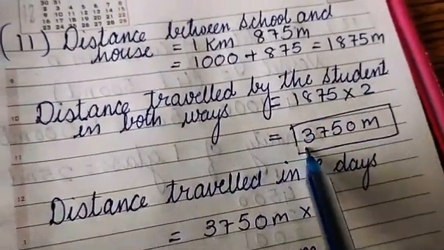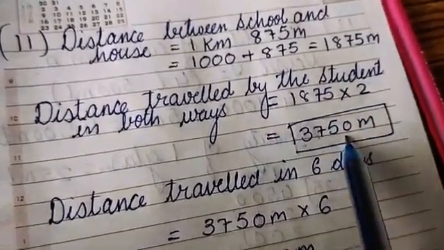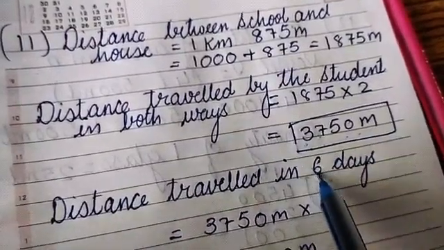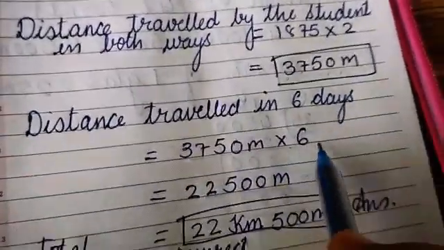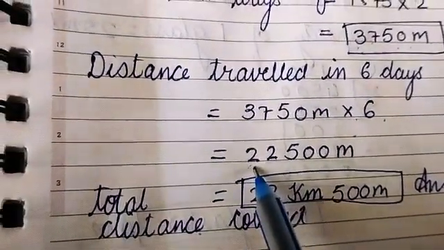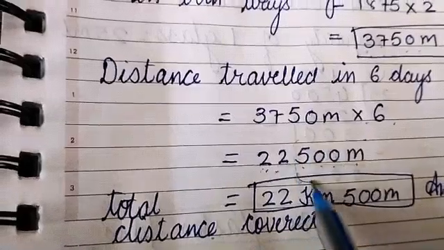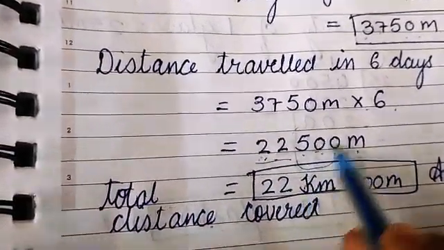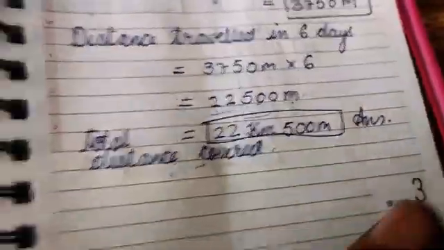So what will be the total distance? The total distance will be 3750 meters. Now how many days does this girl travel? She travels for 6 days. So 3750 meters multiplied by 6. And if we multiply by 6, then the distance covered will be 22500 meters. So we can convert it into kilometers. 22 kilometers and 500 meters distance is covered in 6 days.